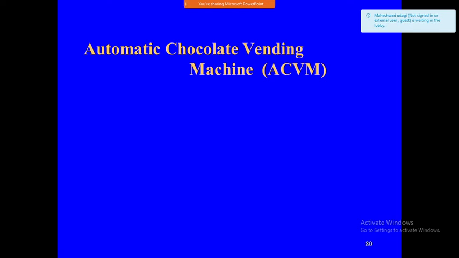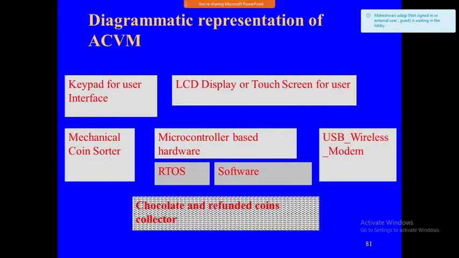If you put a 1 rupee coin, it is going to give the 1 rupee chocolate. If you put a 5 rupee coin, it is going to give the 5 rupee chocolate. A user interface will be there, and you have to select which 5 rupee chocolate you want. You want the Dairy Milk chocolate, 5 Star, many such variations will be there. You have to check out and it will give you that chocolate. That is an automatic chocolate vending machine.